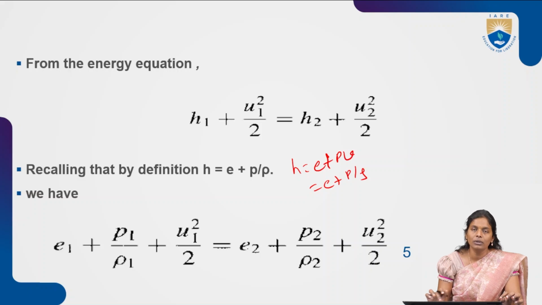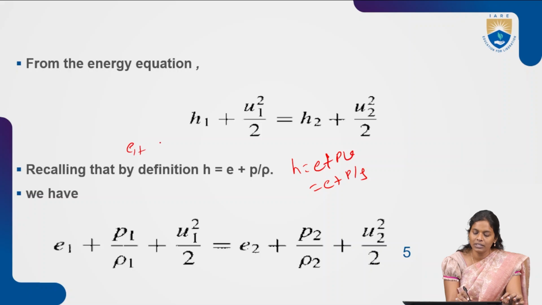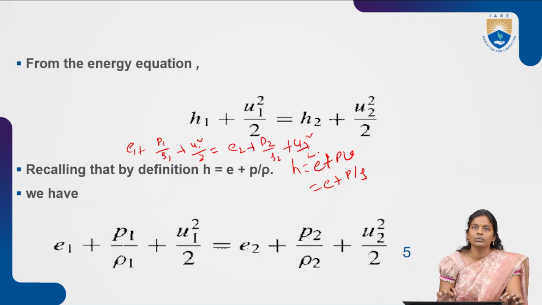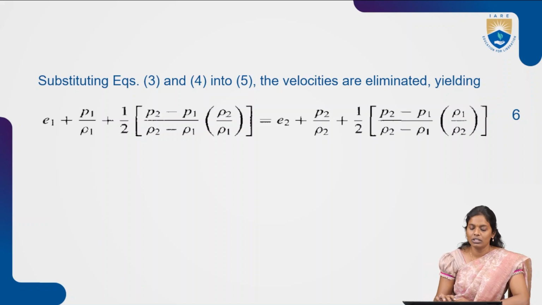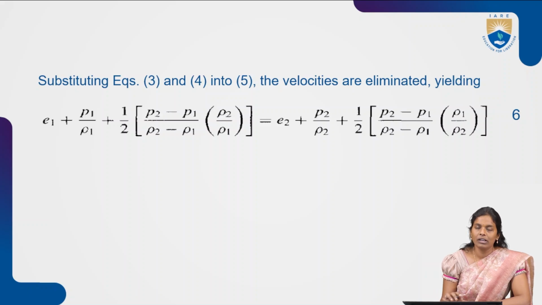Now what are we going to do? We are going to substitute H equals E plus P by rho here. Then it will become E1 plus P1 by rho 1 plus U1 square by 2 equals E2 plus P2 by rho 2 plus U2 square by 2. This is the expression we will be getting. Now we know what U1 square and U2 square are, and we have substituted this expression inside that one. So now we try to solve for the value of E2 minus E1, because we want to solve this expression and see how it will become.